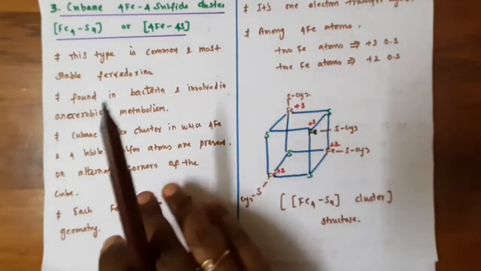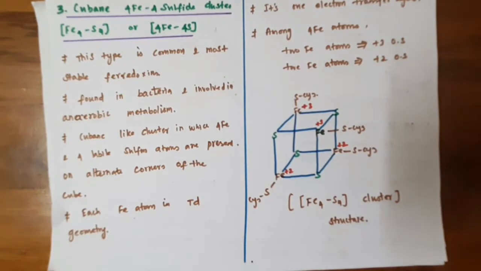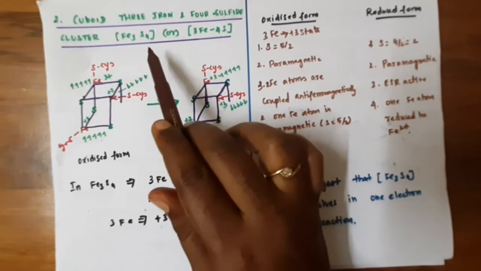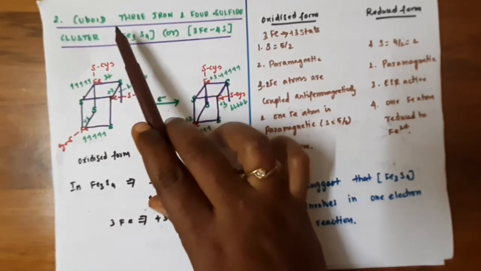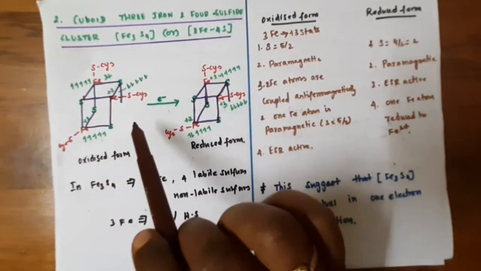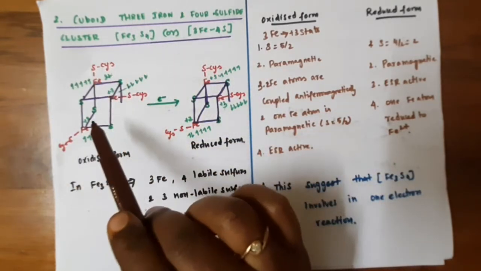And the second type is the Fe3S4 cluster. So this is called a cuboid 3 iron 4 sulfide cluster. It's not a complete cubane, it's a cuboid, because one of the sides is not completed.